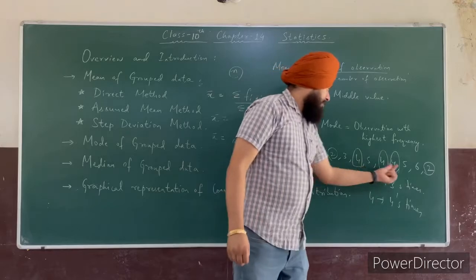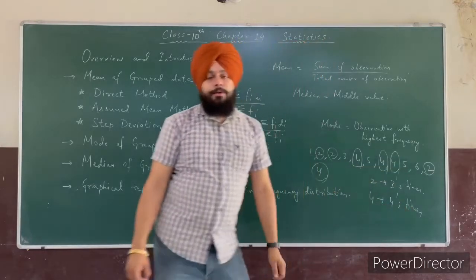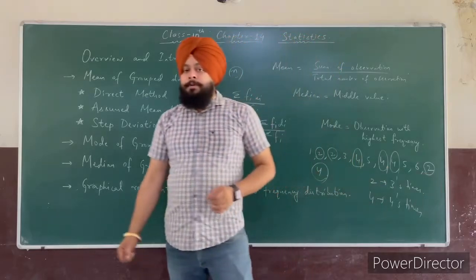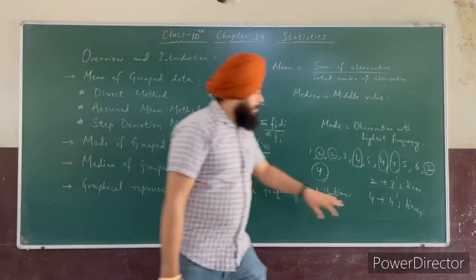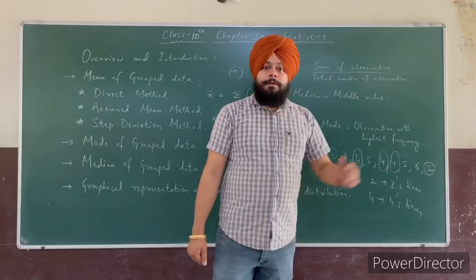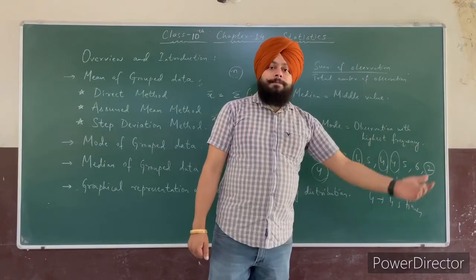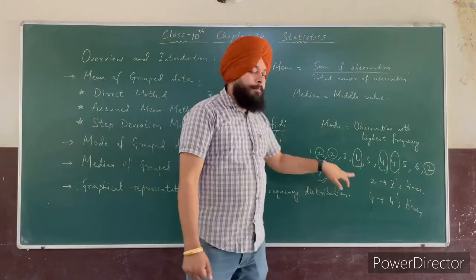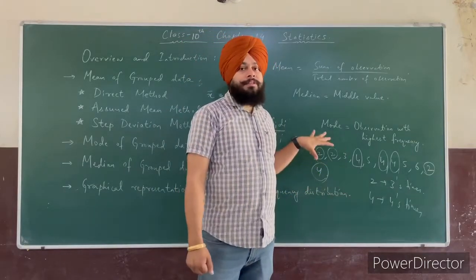And 5 is repeated how many times? It is repeated 2 times only. And the other observation comes only one time. So you can see here 4 is coming up how many times? 4 times. So many times. मतलब 4 सबसे ज़्यादा बार repeat हो रहा है. So that's why it is called mode. 4 is the mode of this data.